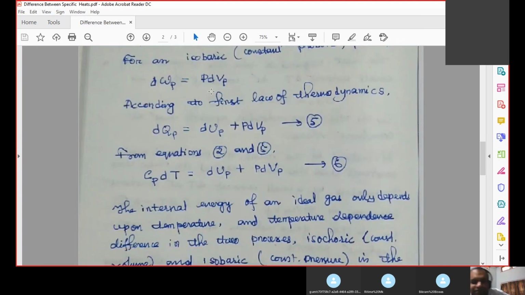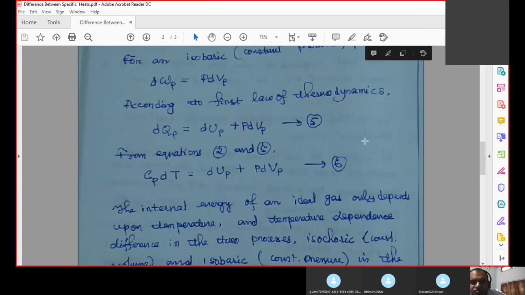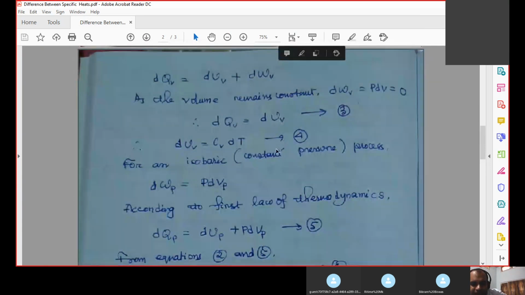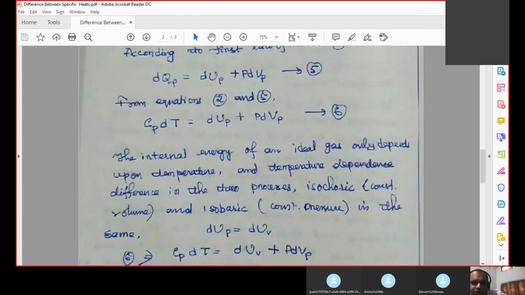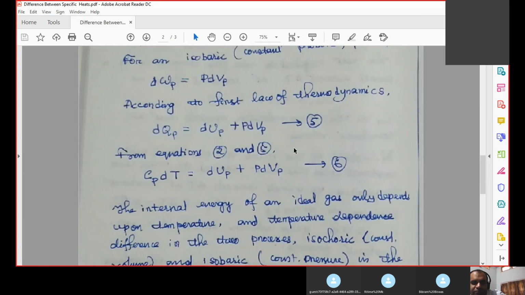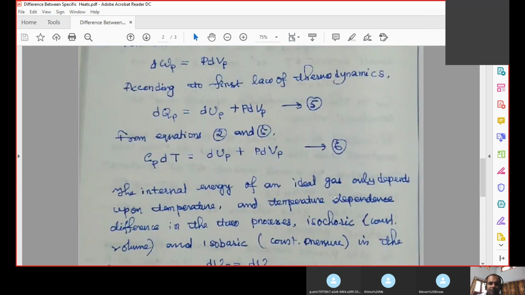Then again from the first law of thermodynamics. Earlier we employed the first law of thermodynamics at constant volume, but here we are employing the first law of thermodynamics at constant pressure.